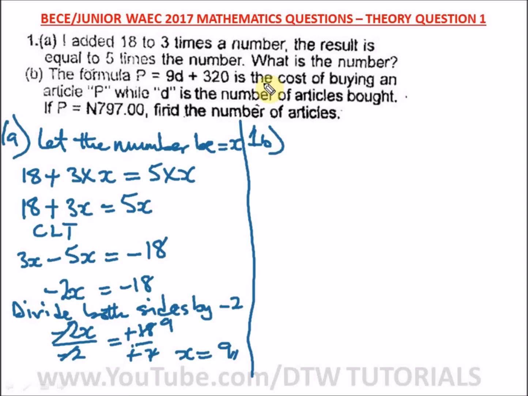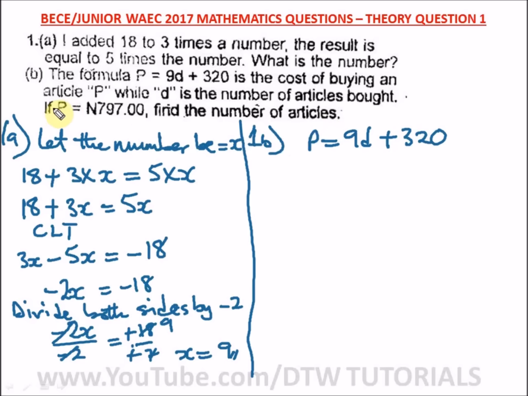All right, so 1b says the formula P, let's write this down, P is equal to 9D plus 320 is the cost of buying an article P, while D is the number of articles bought. If P is 797 naira, find the number of articles.